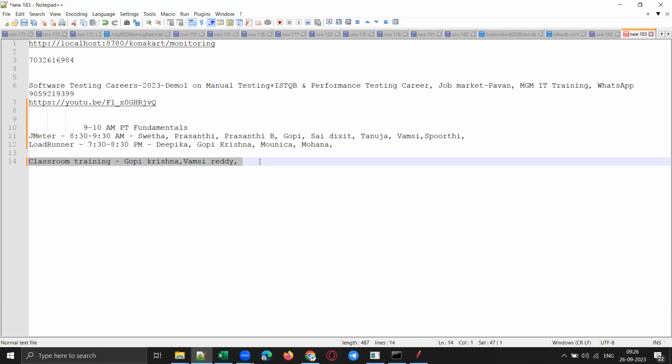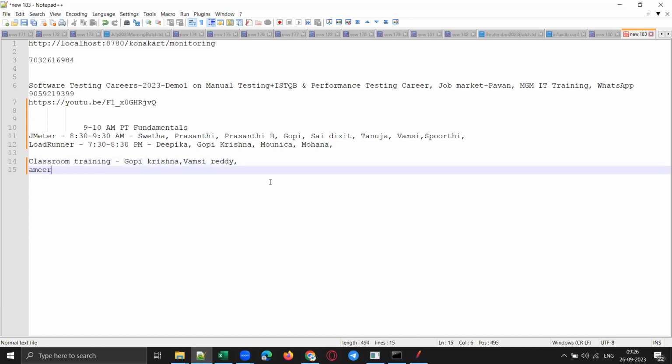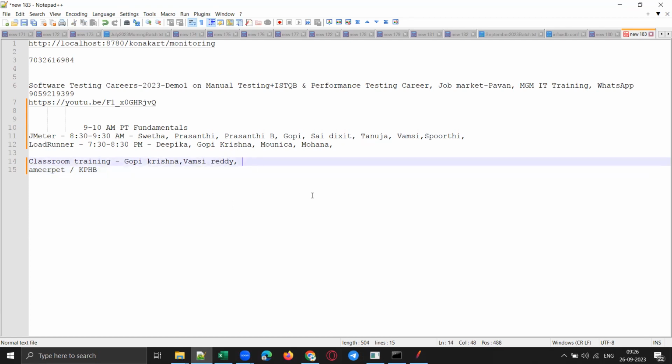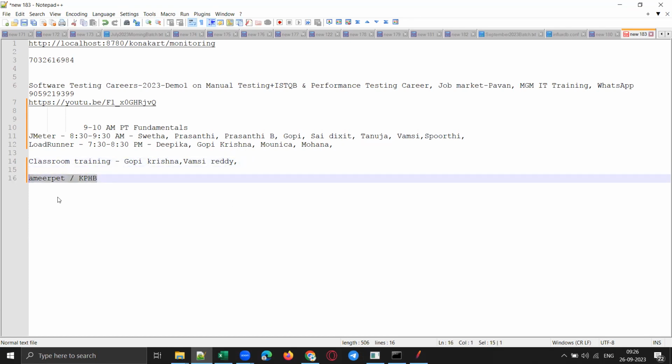Clear, guys? Which location is preferable between Amirpet and KBHP? Which one do you prefer? KBHP is fine, anything is fine. Okay. I am planning to start in Amirpet only because we will have more students there, at least for the first batch.